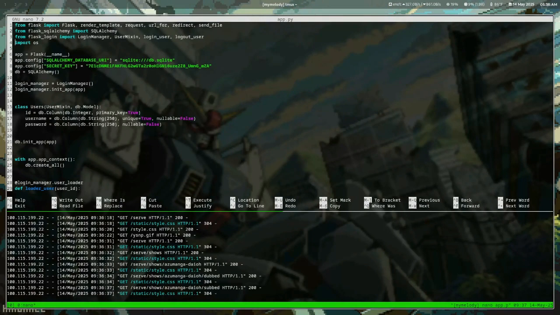So here's all my imports with Flask and stuff, and also Flask SQLAlchemy, or SQLAlchemy, which is just a database library. And then here's all my initialization and stuff. I make a user class. There's only one user, and I really only made it to prevent web scraping and stuff.